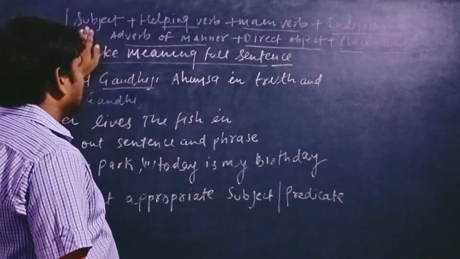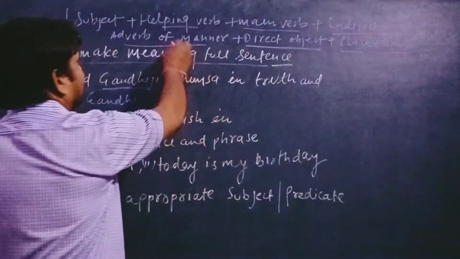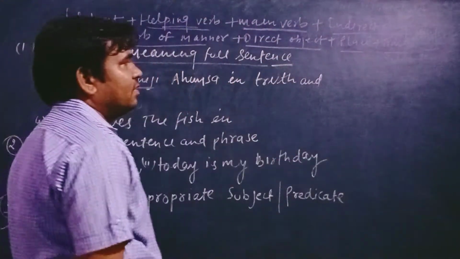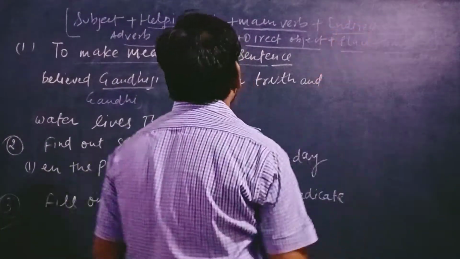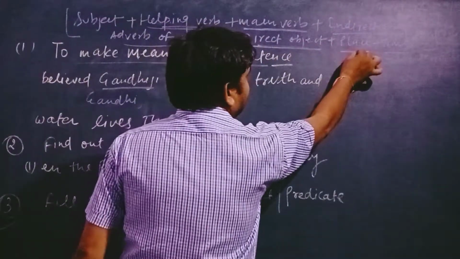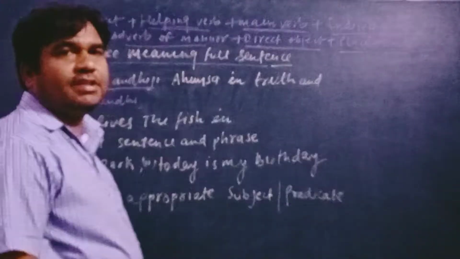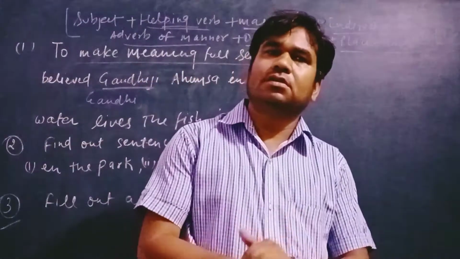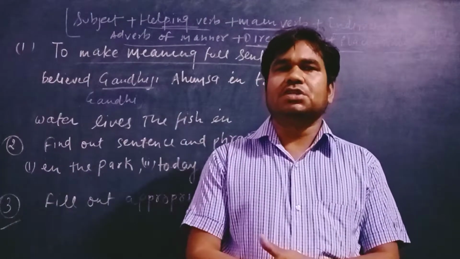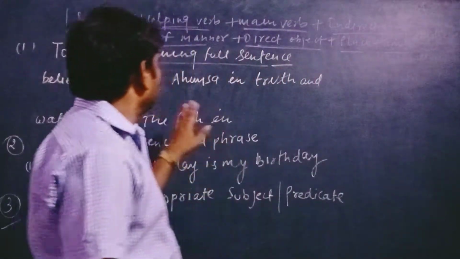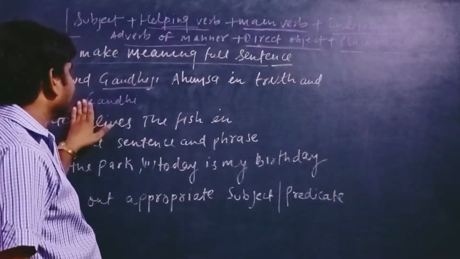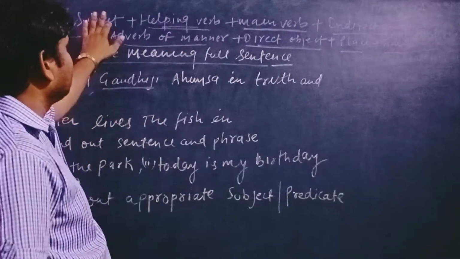First comes the subject, and after that the helping verb, and later the main verb, indirect object, adverb of manner, direct object, plus place, plus time. So this is the general composition, students. Later we will discuss each and every topic of the general composition. First we learn how to make a meaningful sentence. So here you see, I have talked about the general composition.